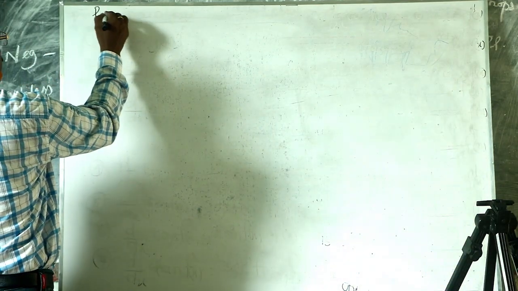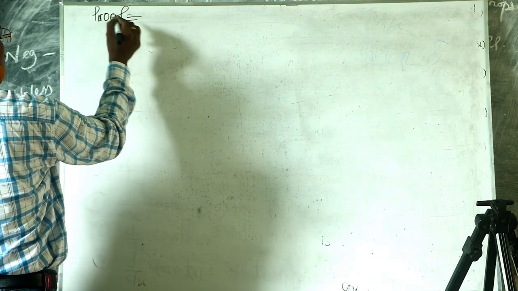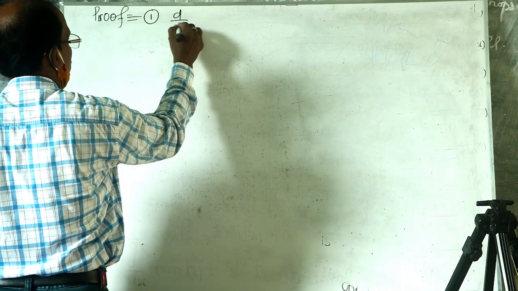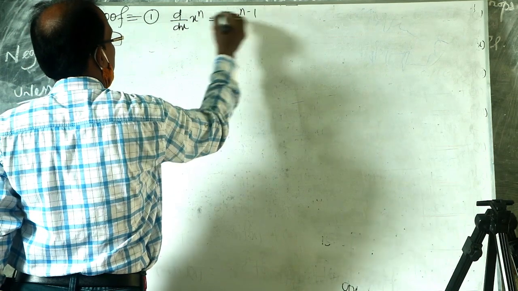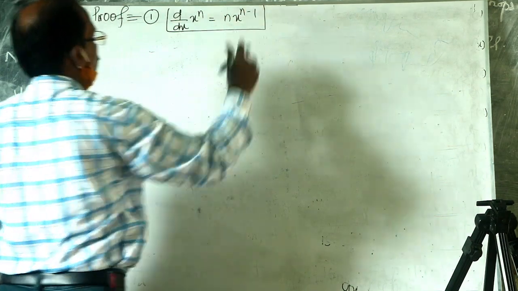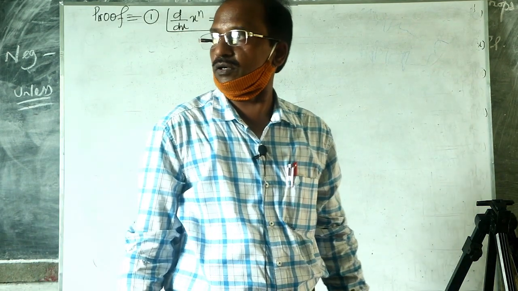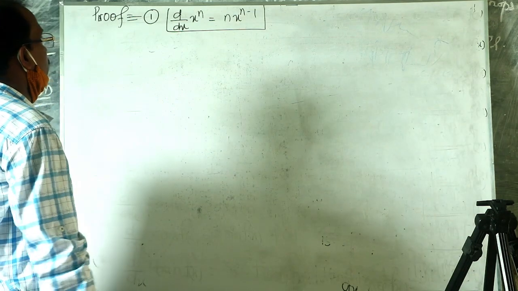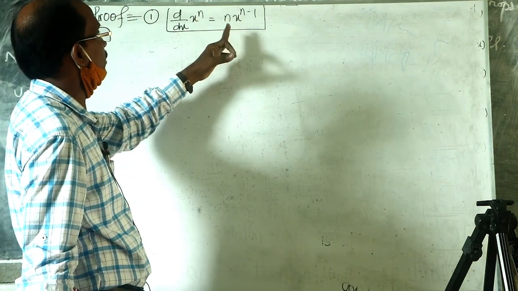Proof of the formula: first of all, we shall prove that the derivative of x to the power n is equal to n into x to the power n minus 1, by the first principle method, the ab initio method.